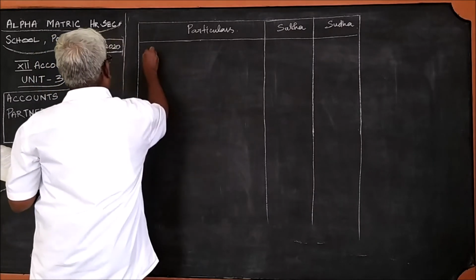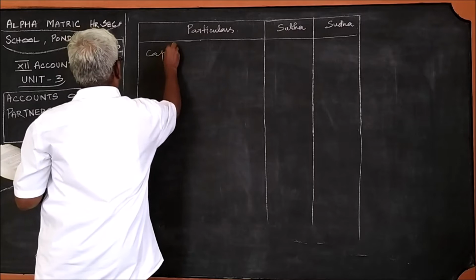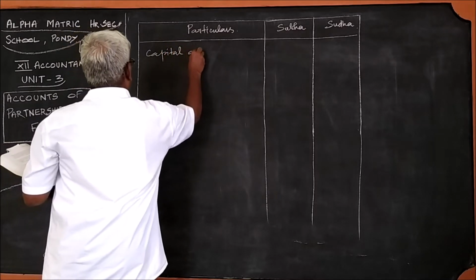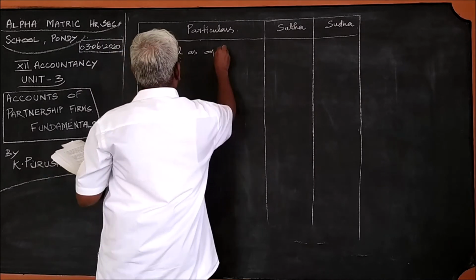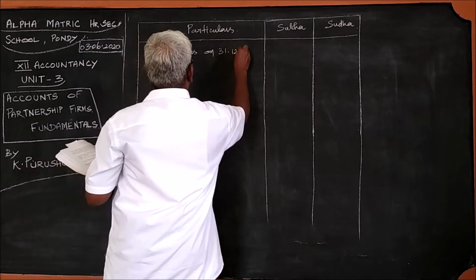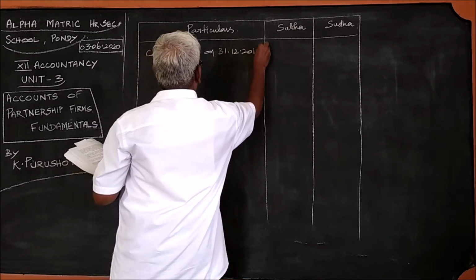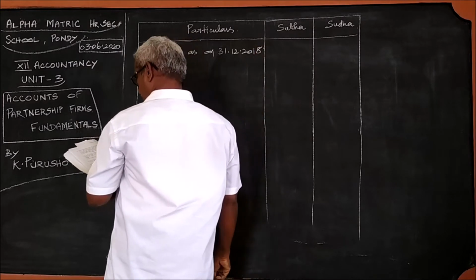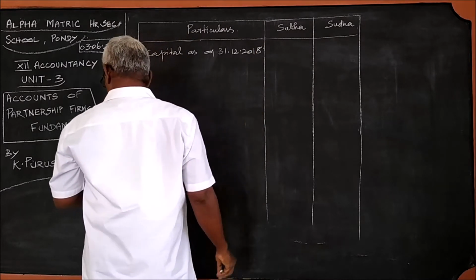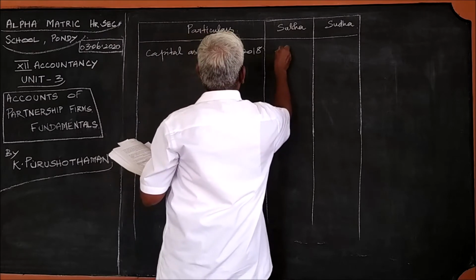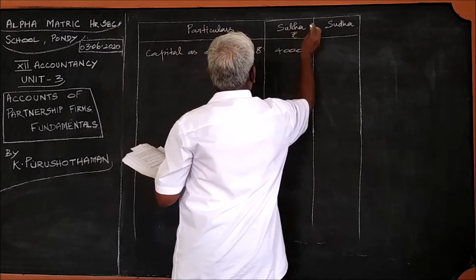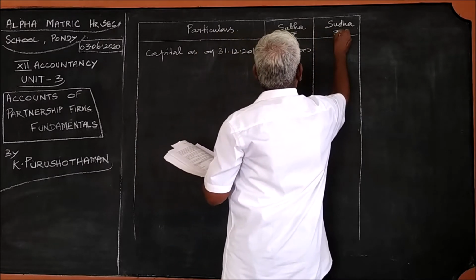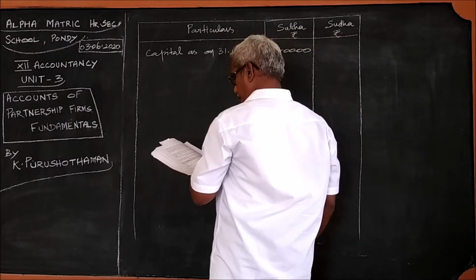Therefore, capital as on 31/12/2018 is Subha 40,000 and Sudha 60,000.